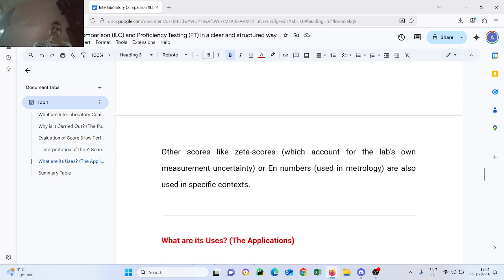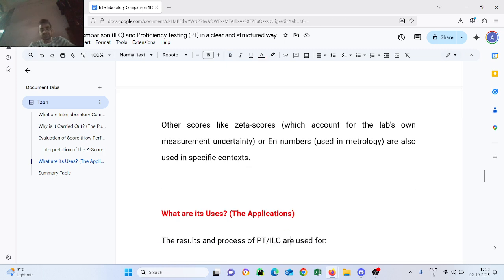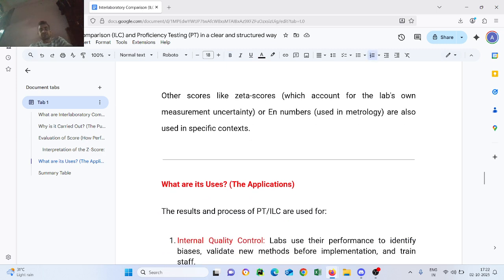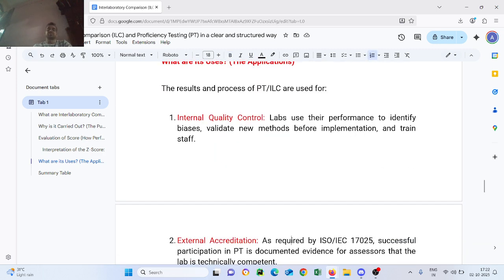Other scores, like the zeta score, which accounts for the lab's own measurement uncertainty, and the En number used in metrology, are also used for specific contexts. What are its uses? The applications: the results and process of PT and ILC are used for internal quality control. Labs use their performance to identify bias, validate new methods before implementation, and train staff.